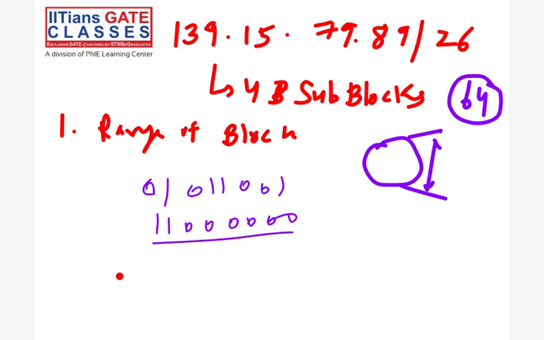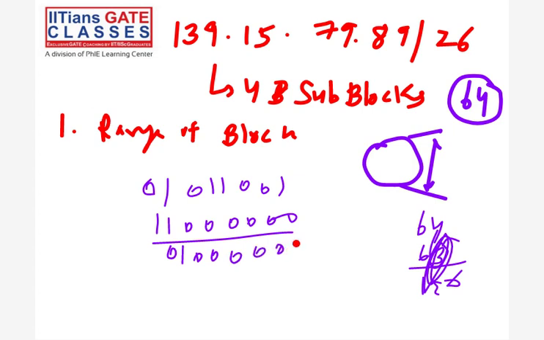So here 64 comes as the first IP. How many IPs are there in the block? 64. So 64 to 127. So you know this is the last octet. Remaining you can see, so 139.15.79.64 to 127. This is one way, right? Guys, clear? Yes or no? First part, same thing, nothing is new. Just the first IP and the last IP. The last IP is 127 and the first IP is 64. Nothing new.